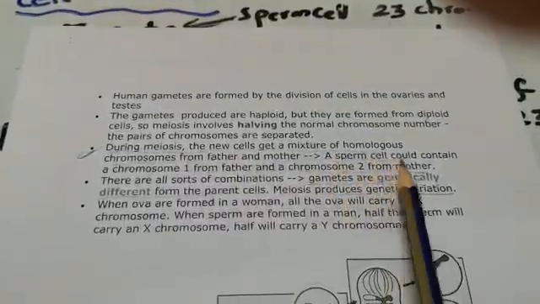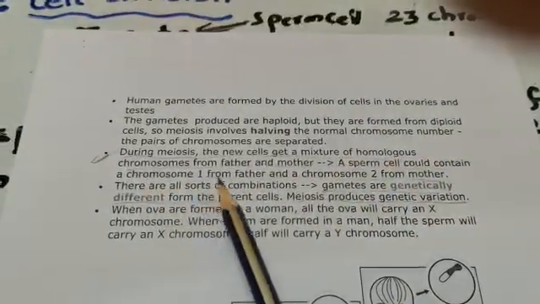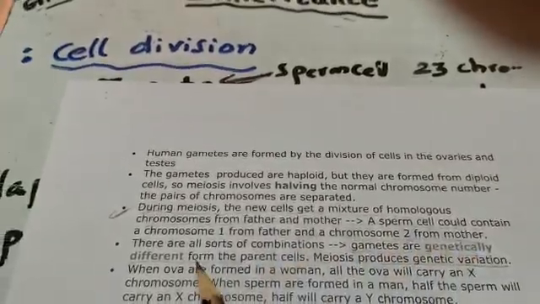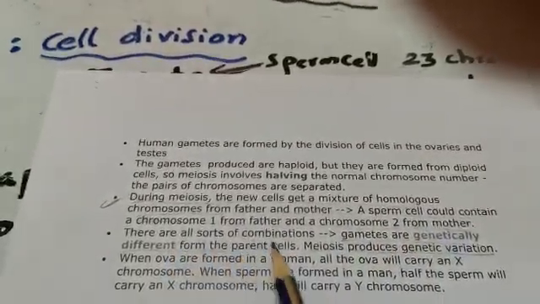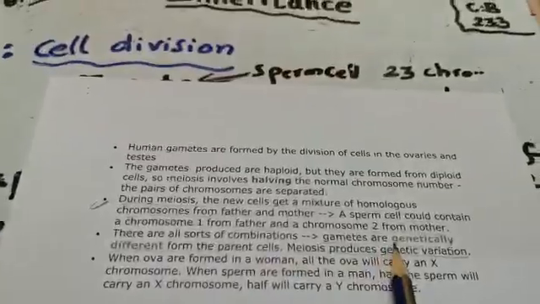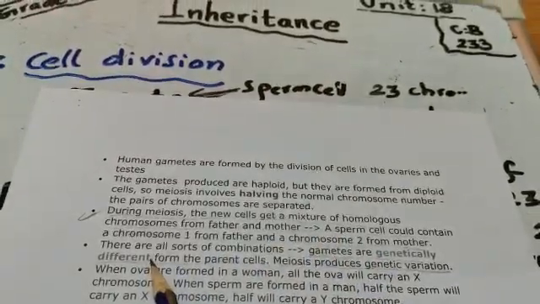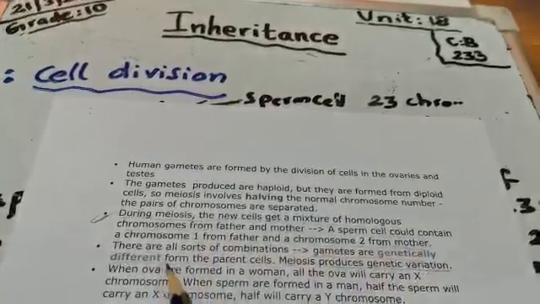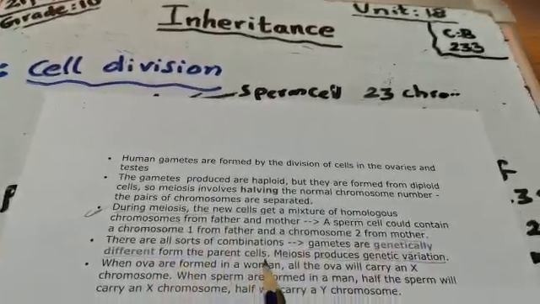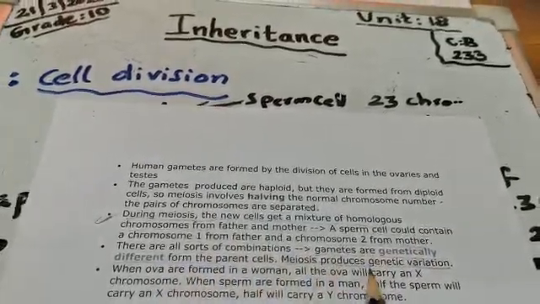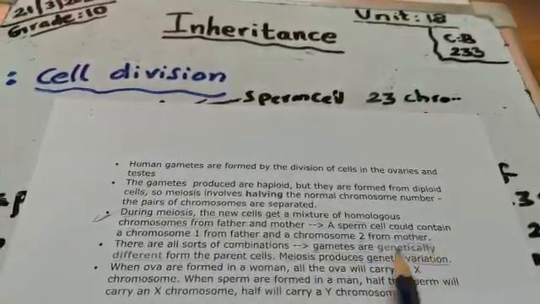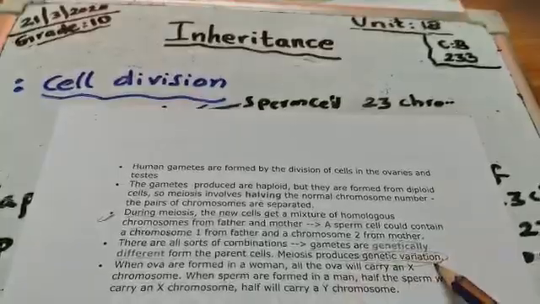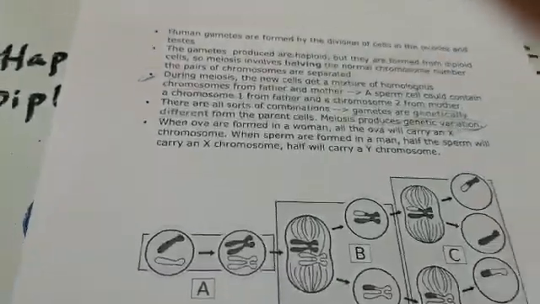A sperm cell could contain chromosome 1 from the father and chromosome 2 from the mother. There are all sorts of combinations. Gametes are genetically different from the parent cells, not like mitosis. Meiosis produces genetic variation, different kinds of genetic characters.